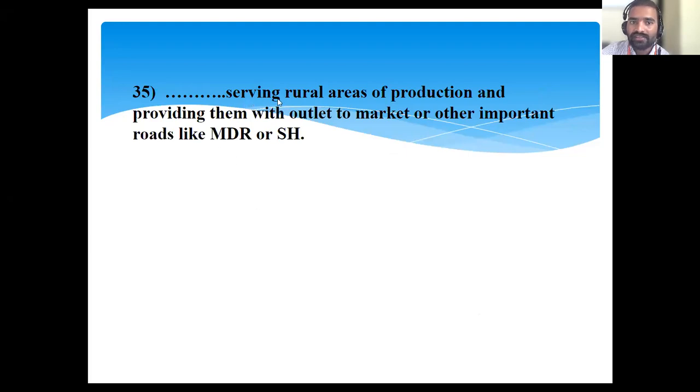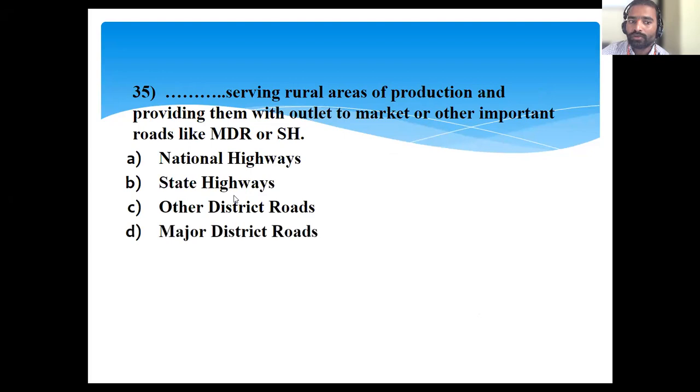Next, dash serving rural areas of production and providing them with the outlet to the market or other important roads like MDR or state highway. Okay, here rural areas of production has come, so what is it? National highway, state highway, other district road.